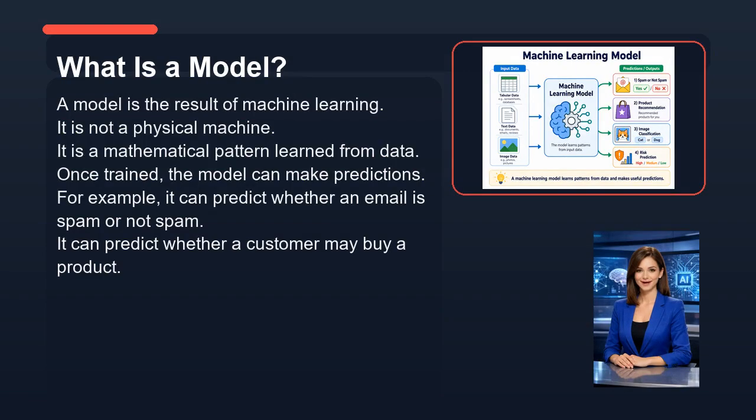Now let's look at what is a model. A model is the result of machine learning. It is not a physical machine. It is a mathematical pattern learned from data. Once trained, the model can make predictions. For example, it can predict whether an email is spam or not spam. It can predict whether a customer may buy a product. It can also classify images, recommend content, or detect risks.